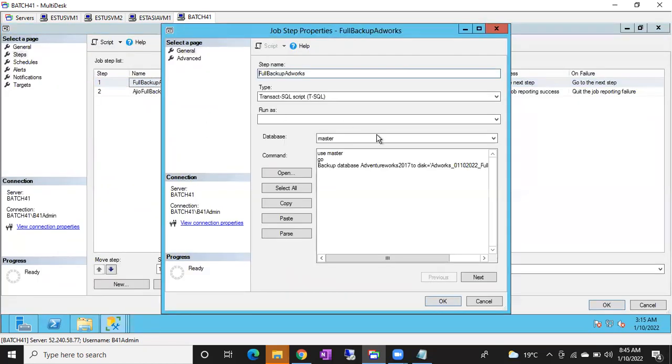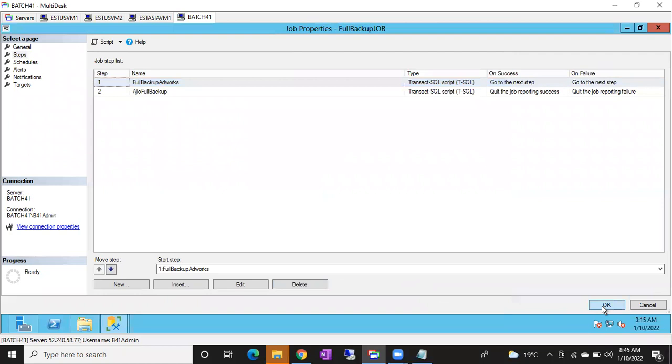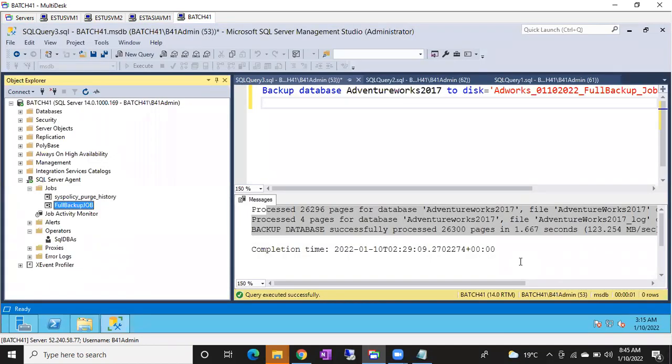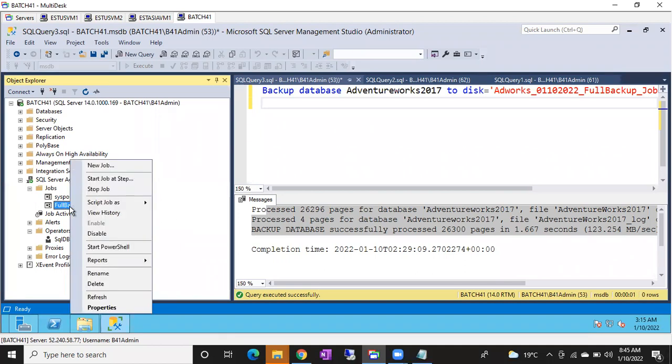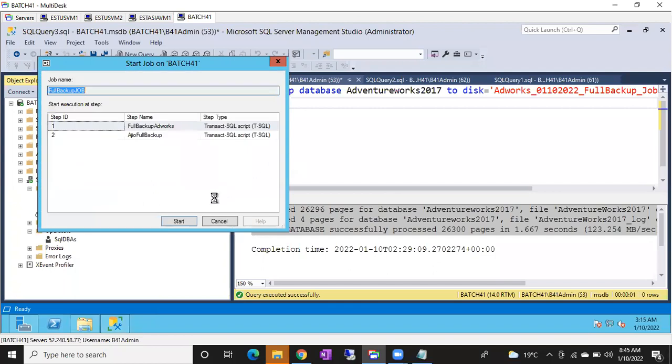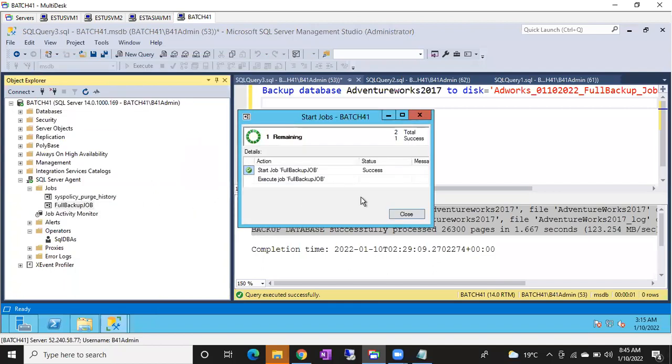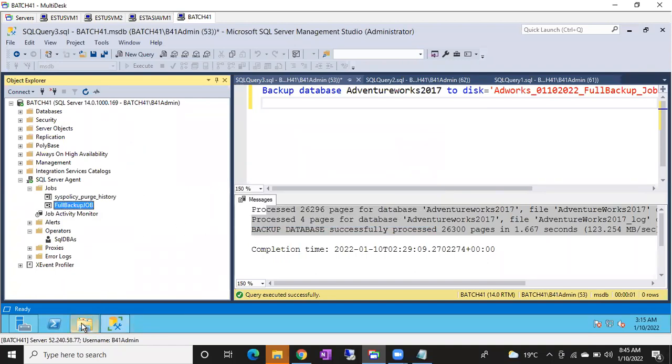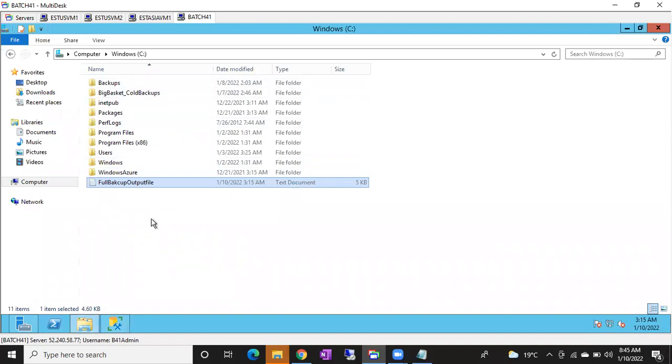Here I'll give a different location. C:/ backup folder already exists, right? Let me click OK, guys. Just to show you, I am trying to create the error, just to show you where to check. Don't do anything like this in the organization. Start step, click OK. It still succeeded. Why like that? Do we have any folder? See backups, right? We have.